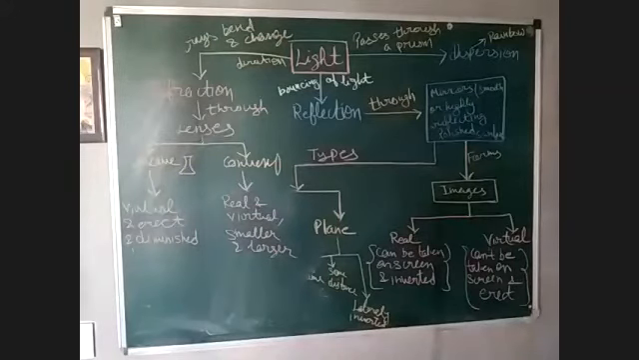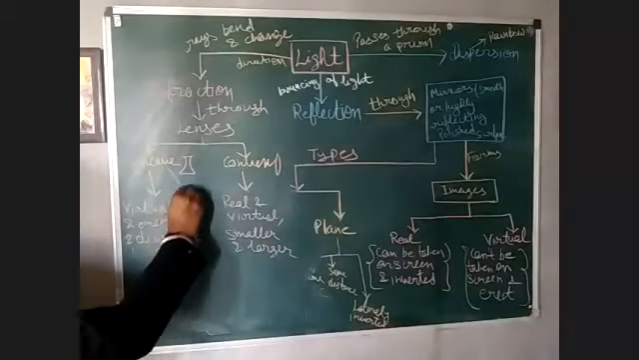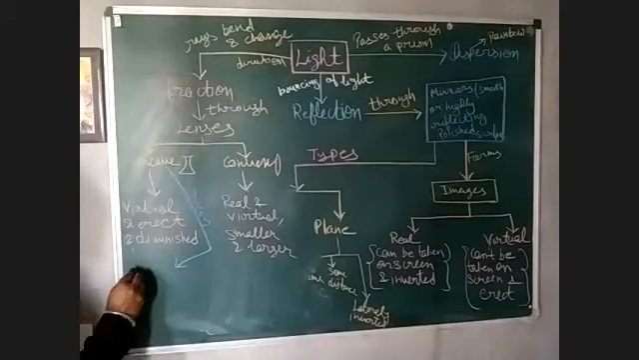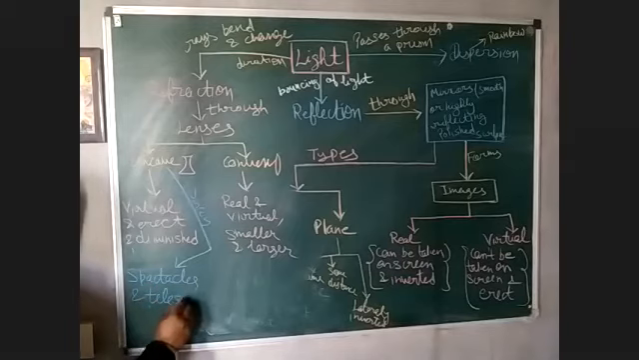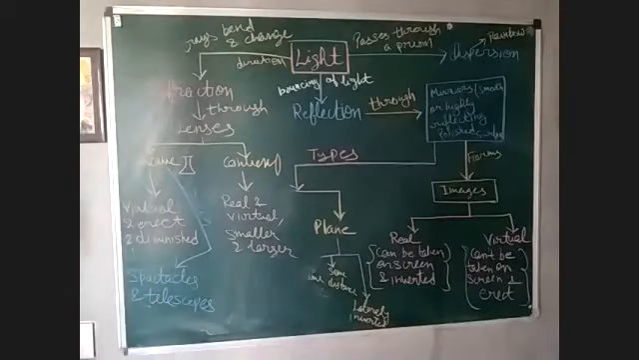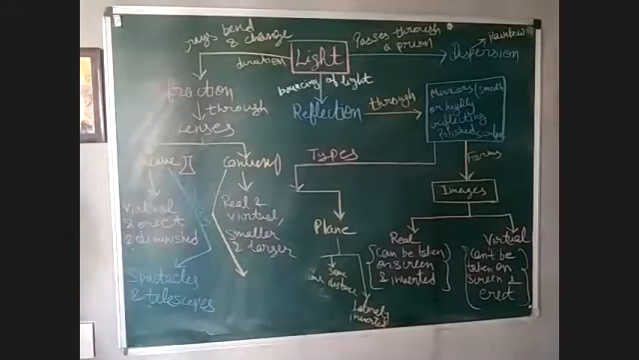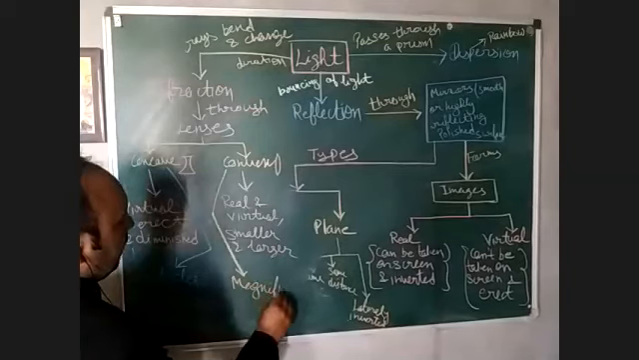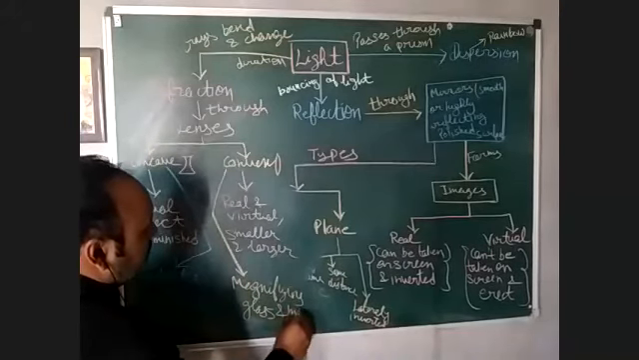On the other side, if I talk about the uses of concave lens, that are the uses. Uses for concave lens, that is used in spectacles and telescopes. Right? On the other side, if we see the uses of convex lens, convex lens can be used in magnifying glass and microscope.